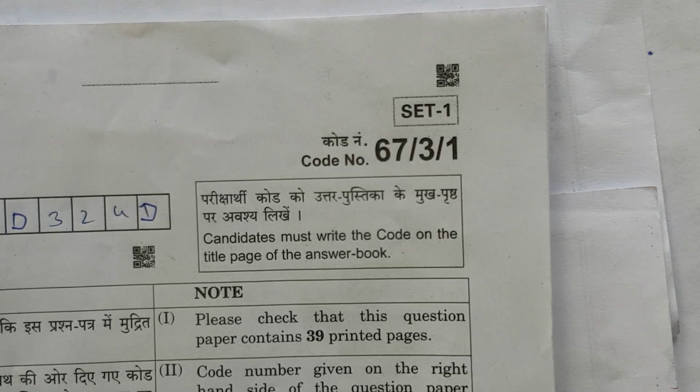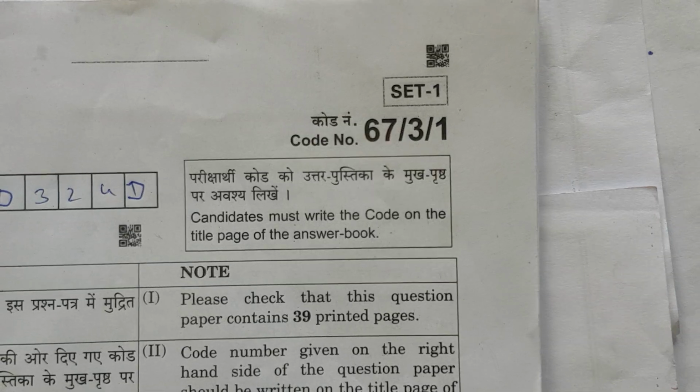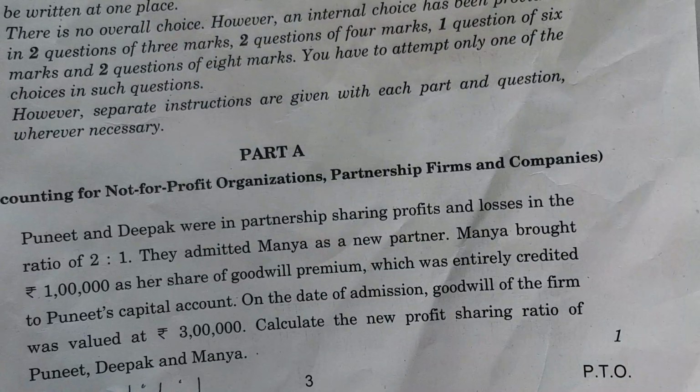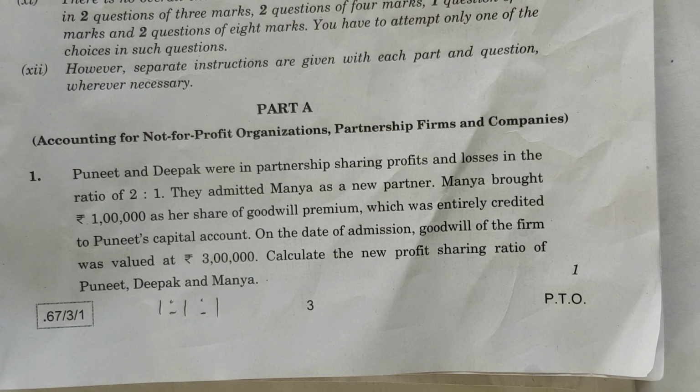I have set one accountancy paper. Let's solve it. We are going to solve only objective type questions from this set, in both Part A and Part B. Let's see the first question. Here is the first question. It is of Part A and it is from partnership firm.